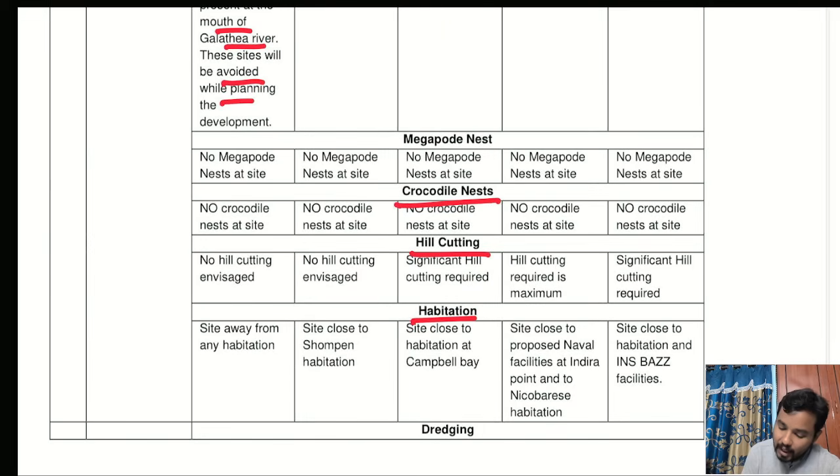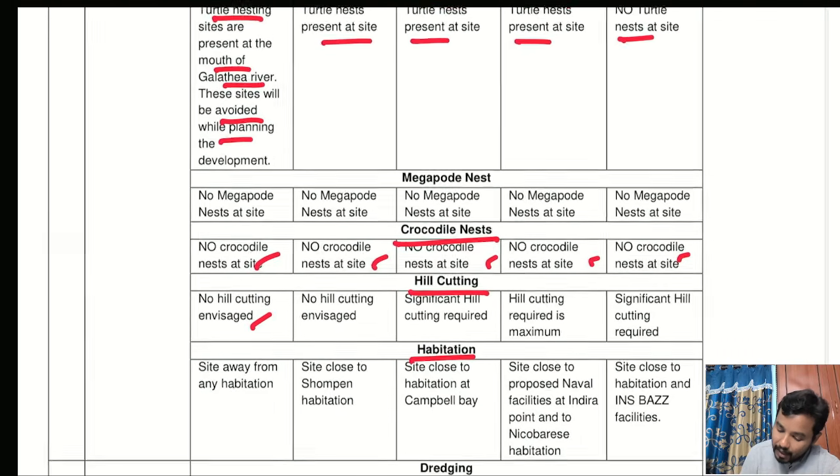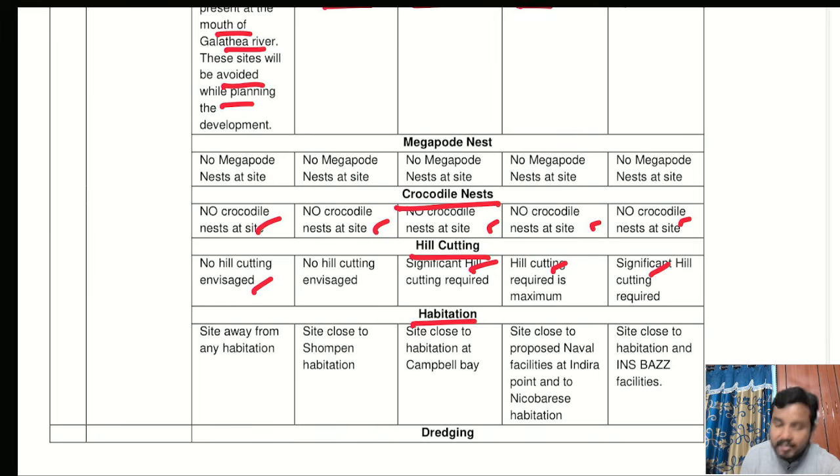Okay, next one, crocodile nest. No crocodile nest is there. Hill cutting: no hill cutting is required in Galtia Bay, whereas in some other bays like Anderson Bay, Pamaya Bay and all, significant hill cutting is required.